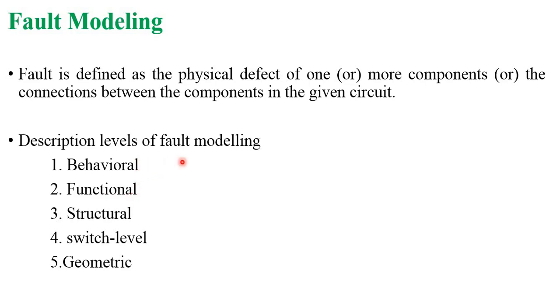And behavioral is a description in a high level language. After getting the high level language, if any faults are present, those types of faults are called behavioral modeling. First, let us see what is meant by behavioral modeling. Just as I said, it is a circuit described in the high level language.